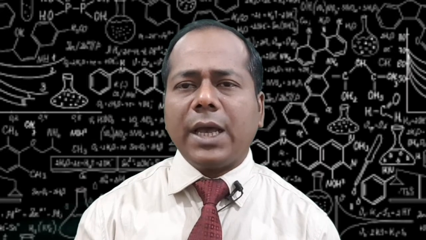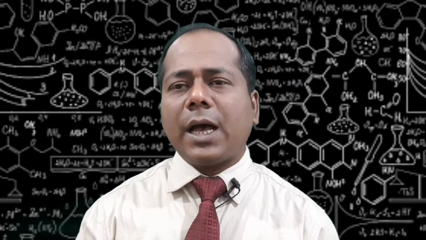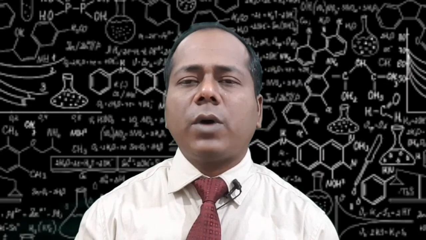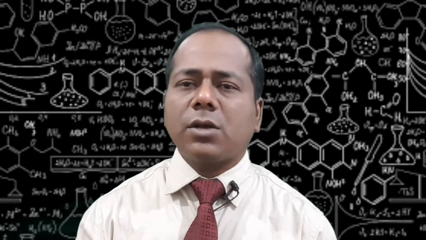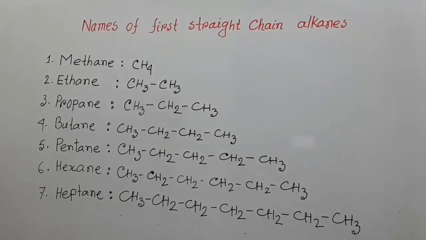In 1892, the International Union of Pure and Applied Chemistry, abbreviated as IUPAC, came forward to name compounds on the basis of some set rules. My dear students, names of first straight chain alkanes.